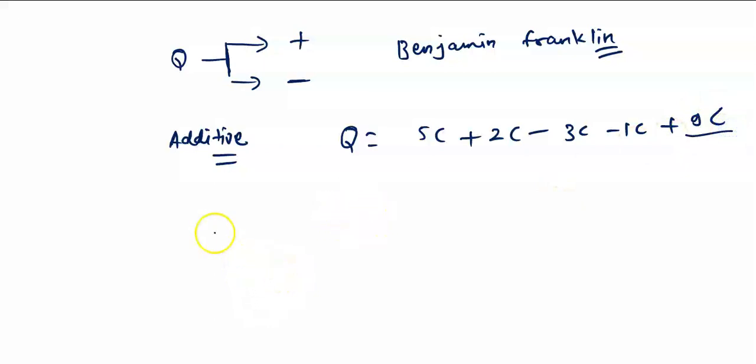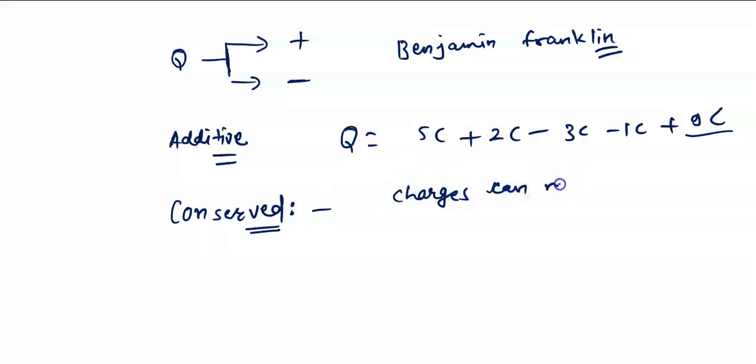Then the next property is charges are conserved. What do you mean by conserved? Conserved means charges can neither be created nor be destroyed.